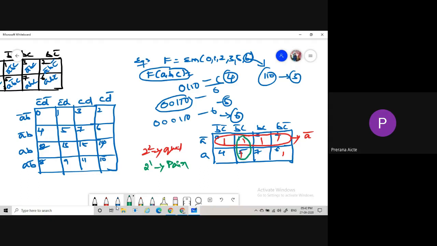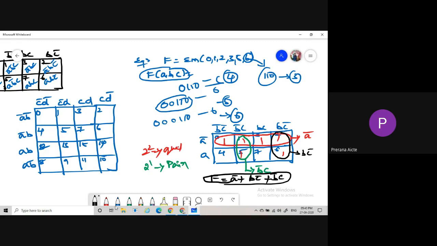If I take this as a group, which term are we getting? B bar C. Yes, sir. And then we take another group, which contains 2 and 6, right? B C bar. Then what is the final expression? A bar plus B C bar plus B bar C. So this is the minimized expression for the given minterms.